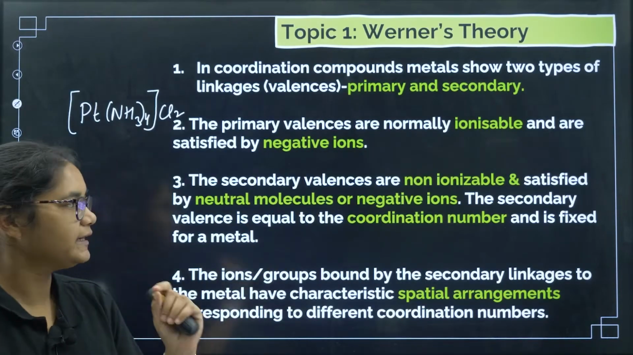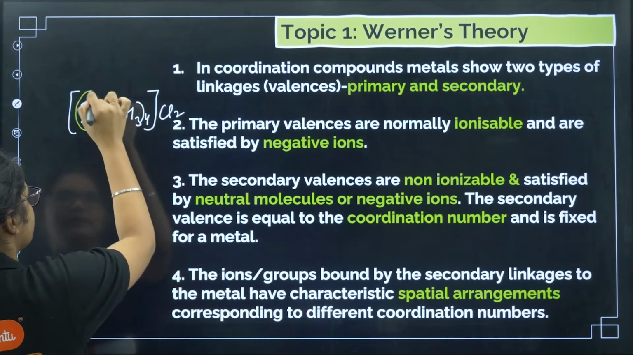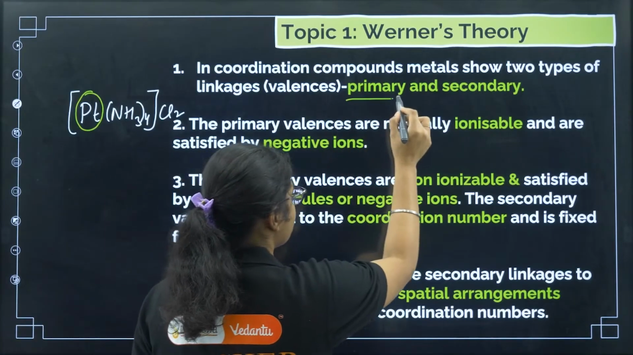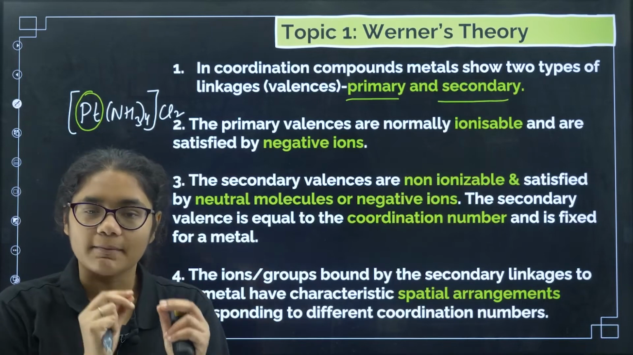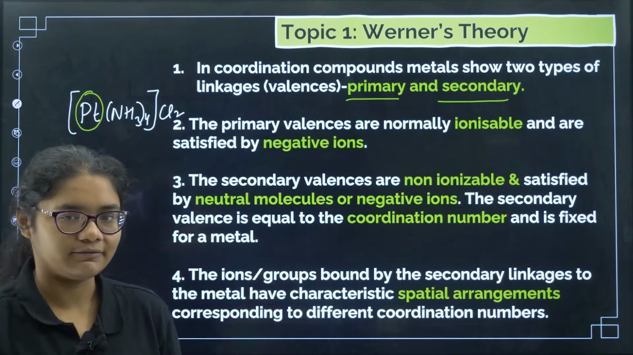Werner's theory tells that in a coordination compound, the metal has two types of valencies. What are these valencies? Primary valencies and secondary valencies. In a coordination compound, the metal has two types of valencies, that is primary valency and secondary valency.